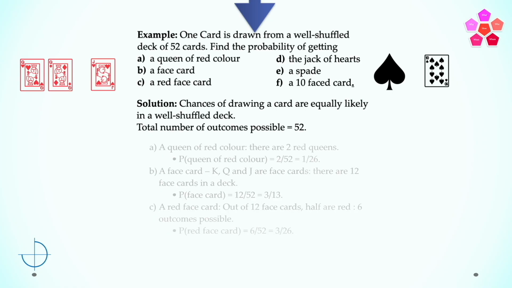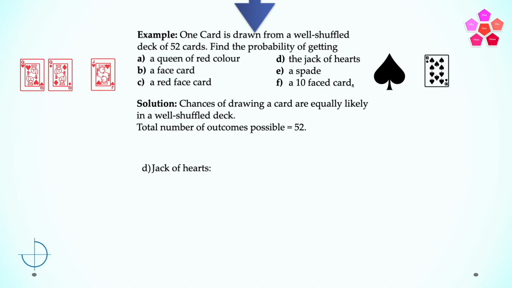The fourth part is jack of hearts. Only one possible outcome is possible as we have specified that it is a jack and it is of hearts. So the probability of jack of hearts is equal to 1 divided by 52.